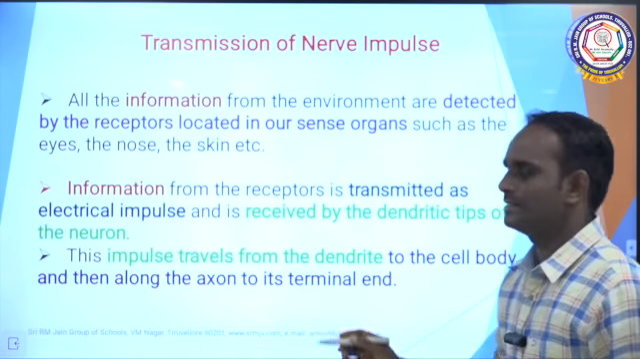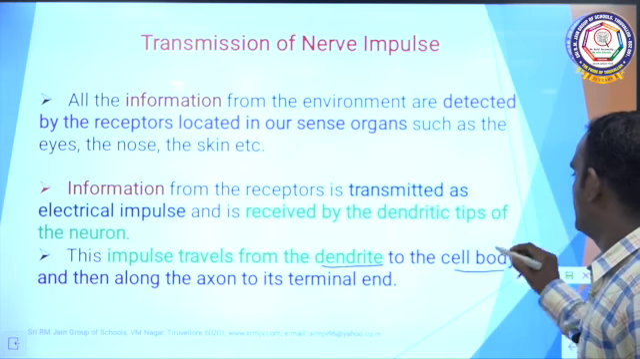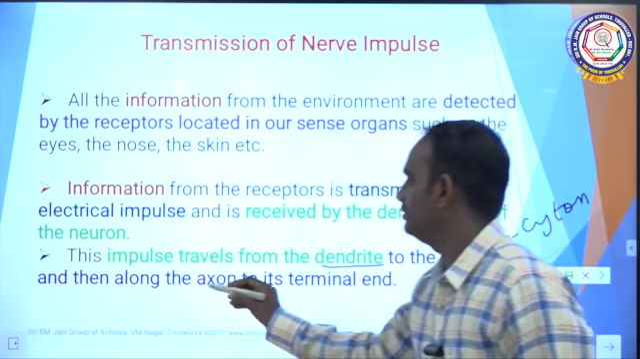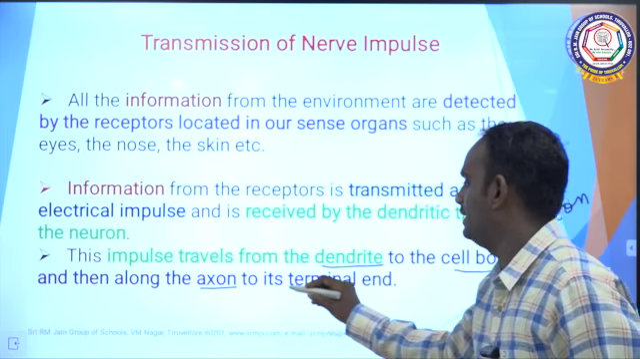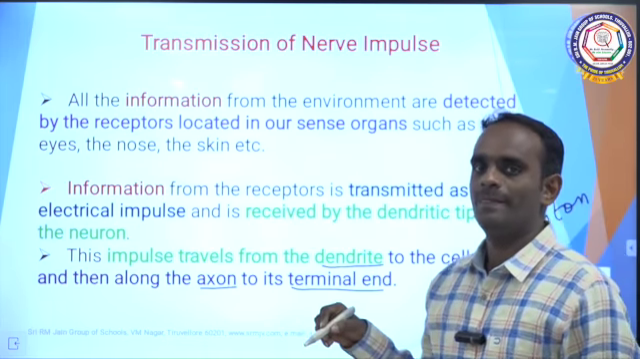This impulse travels from the dendrites to the cell body. Cell body is nothing but cyton, okay, and along the axon and finally it reaches the terminal end of the axon. Clear?